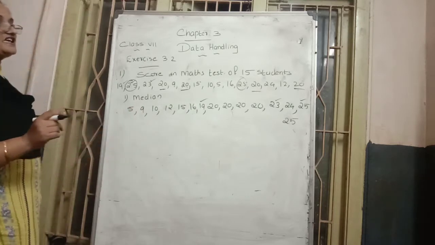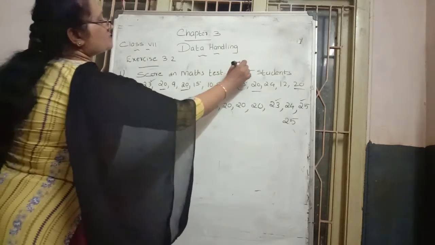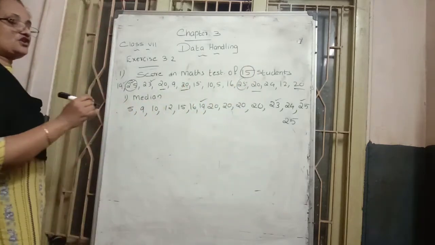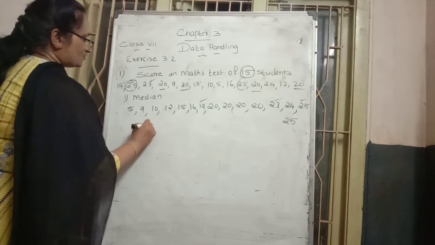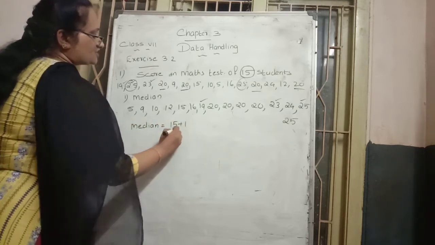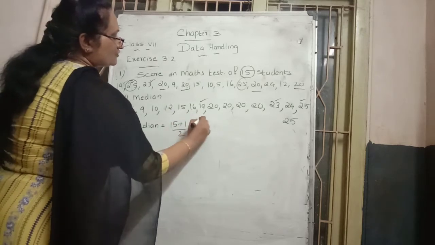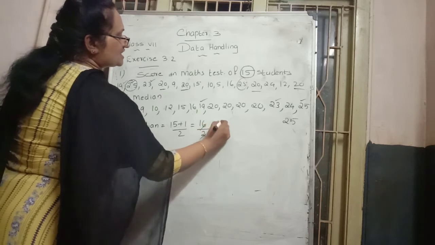We write in ascending order. After counting, how many observations? Only 15. Is 15 odd or even? Odd number. In the odd number case, what do we want to do? We add an extra 1. So 15 is added with 1 and divided by 2. 15 plus 1 comes to be 16, divided by 2, half of 16 comes to be 8.